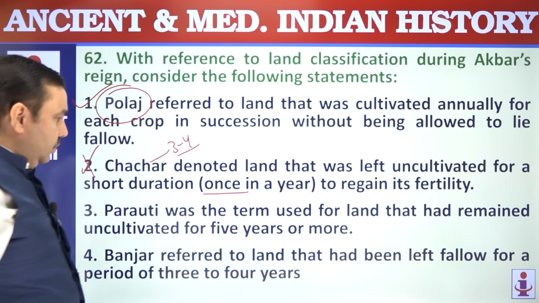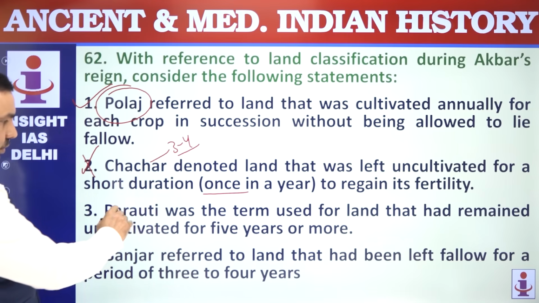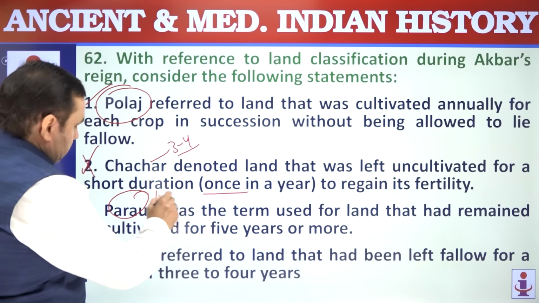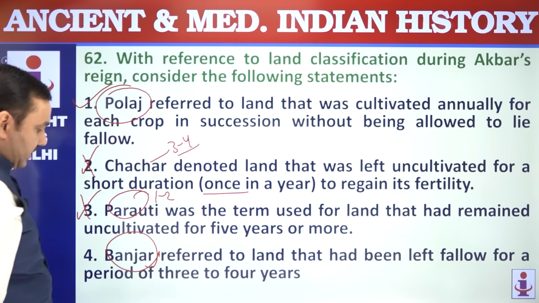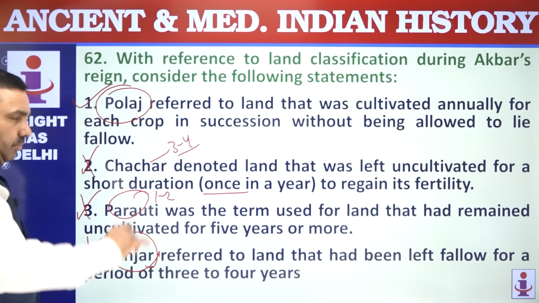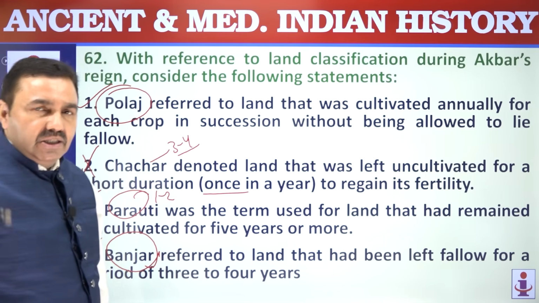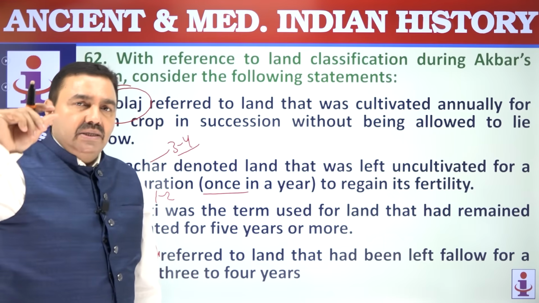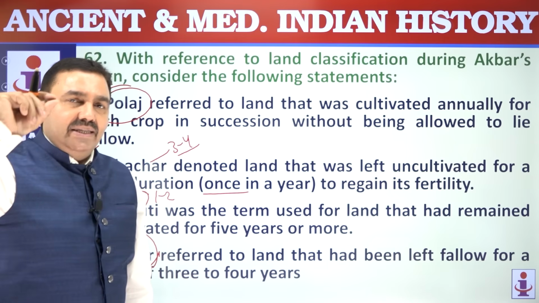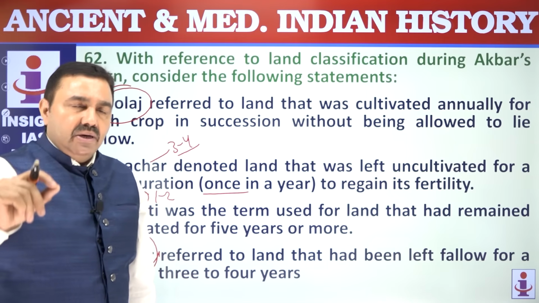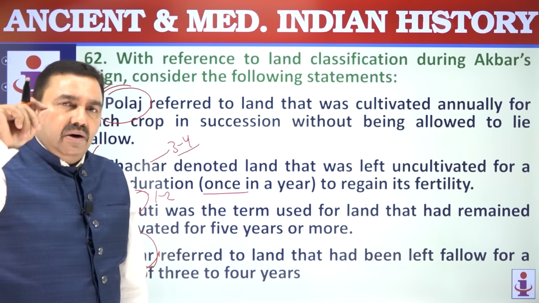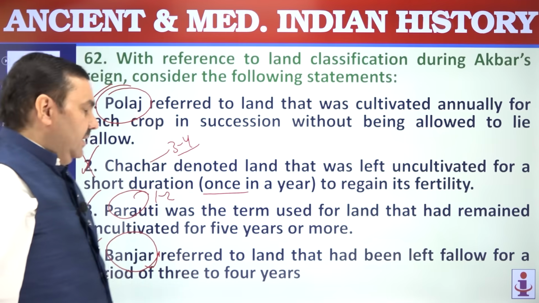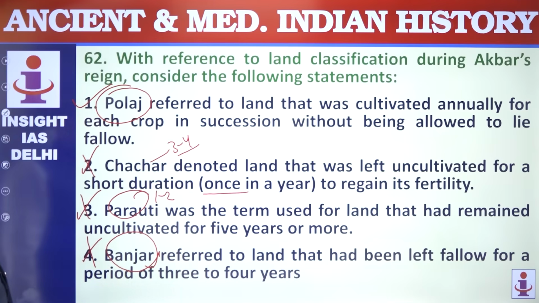Wrong. Paroti was a land that was left fallow for 1 to 2 years, not 5 or more years. Wrong. Banjar was a land that was left fallow for 5 or more years. Again wrong. Poloj, Paroti, Chachar, Banjar. These were the 4 classifications, 4 classes, 4 categories of land during Akbar's reign. Classification was carried out on the basis of frequency of cultivation, not fertility.